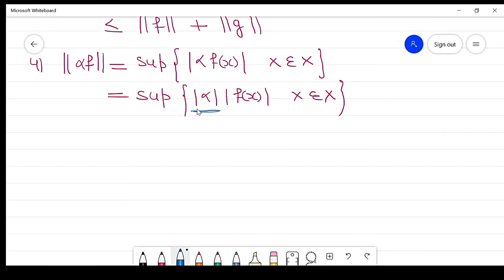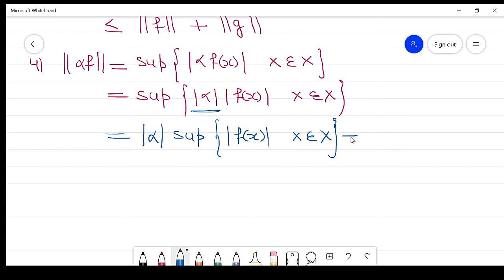But in case of a negative number, supremum will be converted to infimum, and infimum will be converted to supremum. Here it is a positive number, so the absolute value of alpha times the supremum of the absolute value of f(x), where x belongs to capital X. So this is the absolute value of alpha times the norm of f.